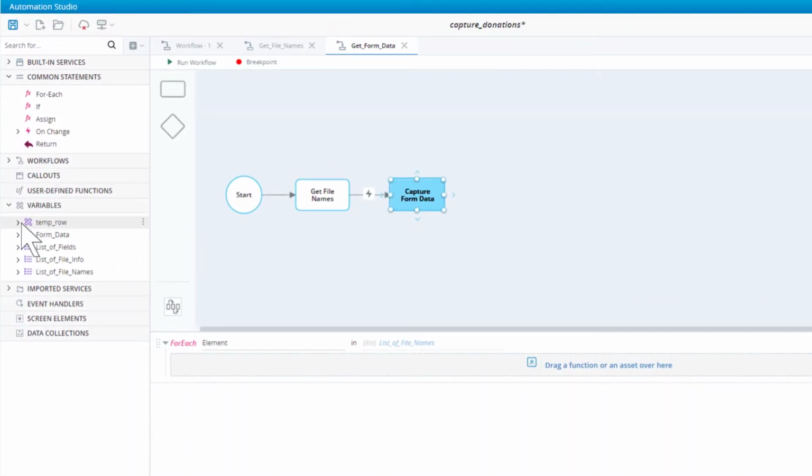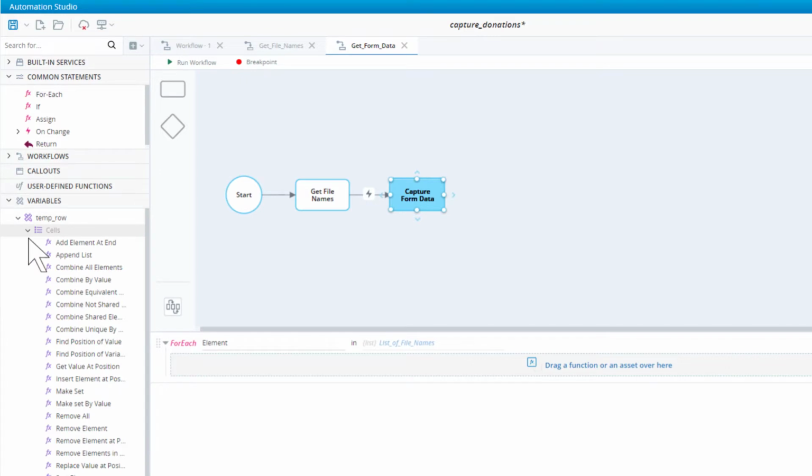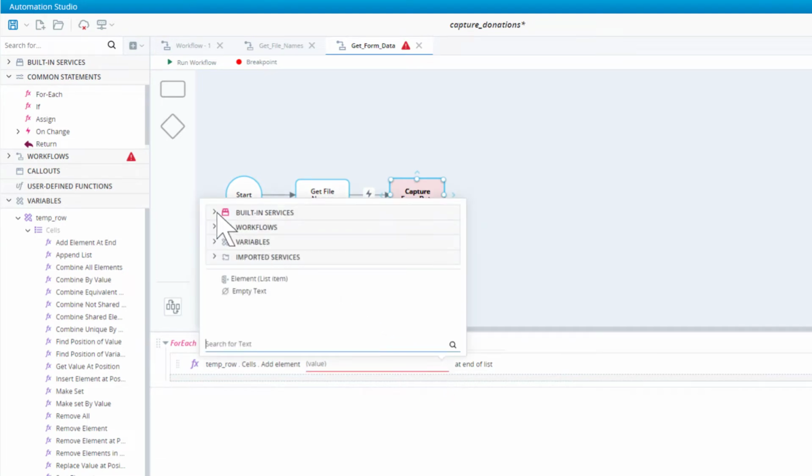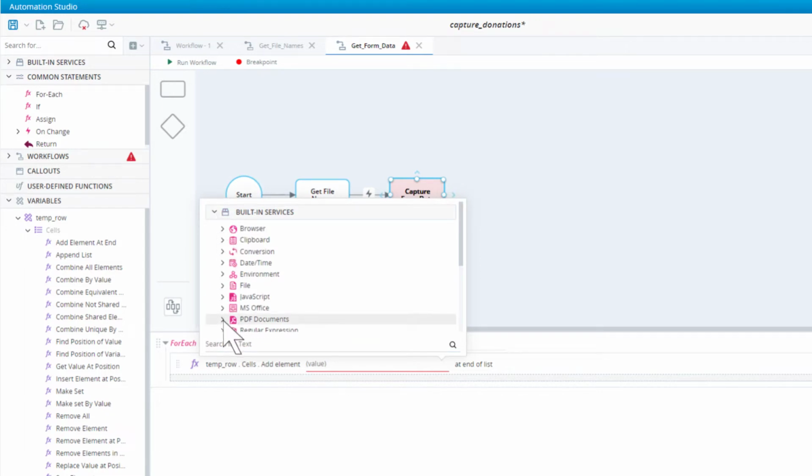Drag in the temp row's add element at end method. We want to add one field value to this row. Select the Get PDF Form Field Value function from the PDF built-in service.